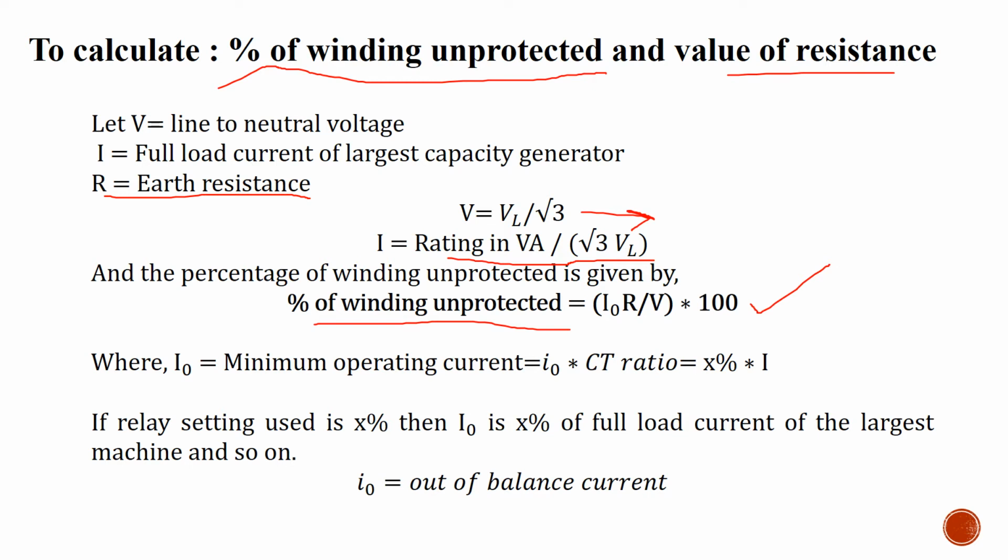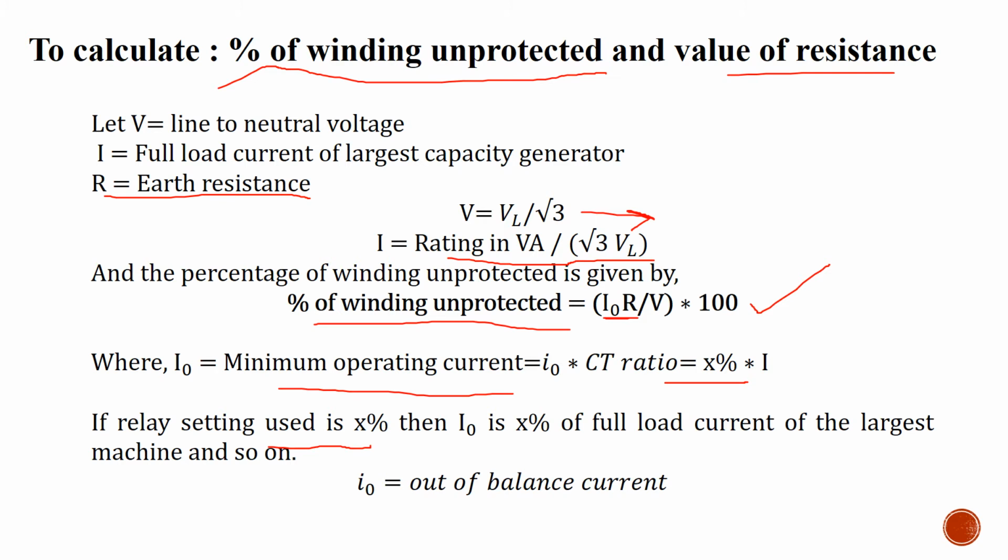Here, if we have to calculate the percentage of the winding which is protected, then we have to subtract this value from 100. Means 100 minus percentage of winding unprotected will give you the percentage of the winding that is protected. Here the value of I naught is the minimum operating current at which the relay operates. Generally, if the relay setting is given, suppose the relay setting is given as X percent, then the minimum operating current is found with the help of this equation, that is X percent of your full load current.